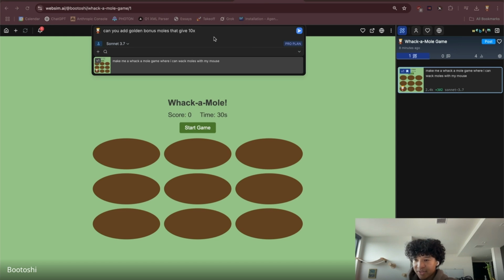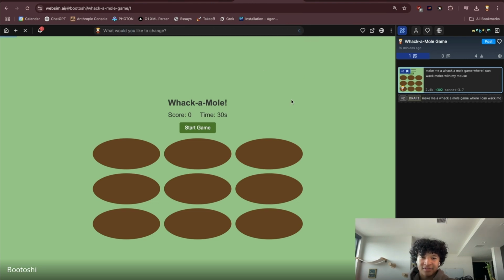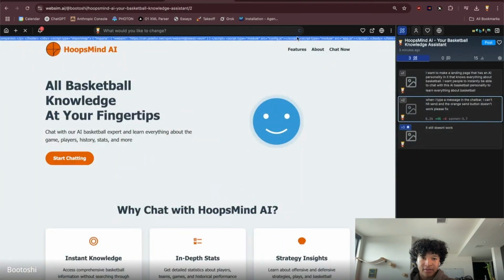Okay, let's try this. Can you add golden bonus moles that give 10x points? How rare should they be? There should be a couple golden moles per game. So I'll run that. I think this system is trying to fix the hoop mine thing.